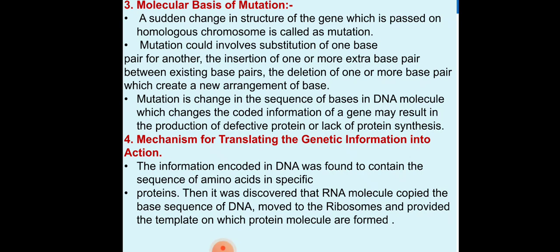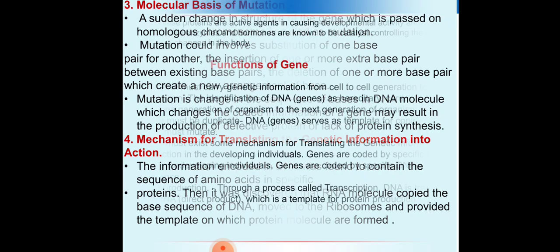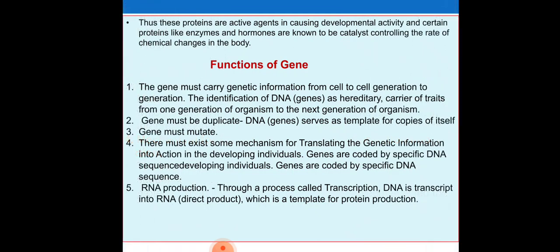Then, fourth, the mechanism for translating the genetic information into action. The information coded in DNA was found to contain the sequence of amino acids in specific proteins. Then it was discovered that RNA molecules copy the base sequence of DNA, move to the ribosome and provide the template on which protein molecules are formed. Thus, these proteins are active agents in causing development and activity, and certain proteins like enzymes and hormones are known to be catalysts controlling the rate of chemical changes in the body.